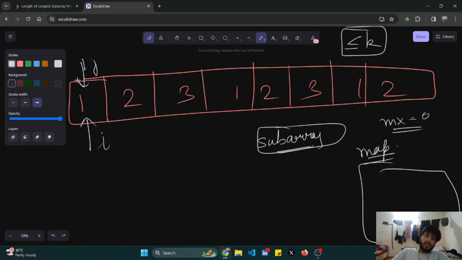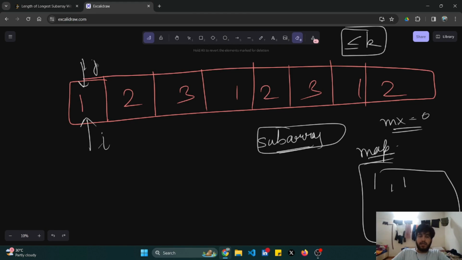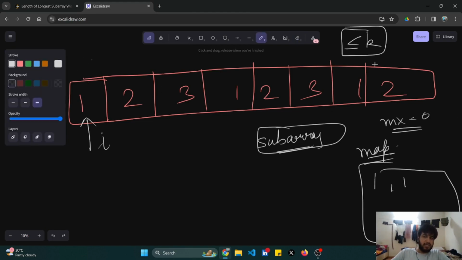I'll just try to explain you. I'm moving my j pointer first, till it is following my condition. So for the first element, if I try to store it in my map, is it present in my map already? No, so I'll store it. So 1 would be stored with the frequency of 1. Okay, I'll just move forward. After storing, I check if it is following the condition, because I'll have two cases. Either I'll move the j pointer or I'll have to move the i pointer. So I'll have to check for the cases.